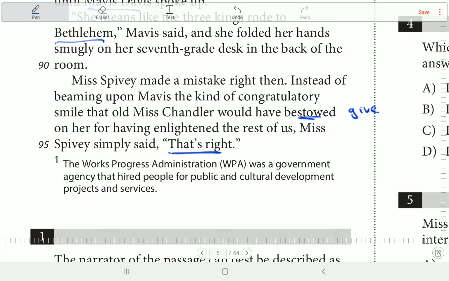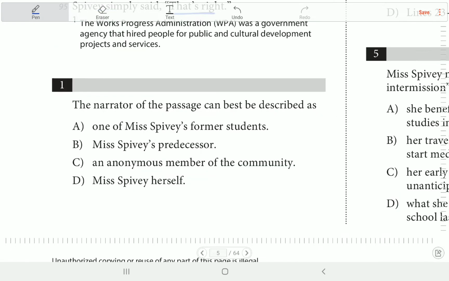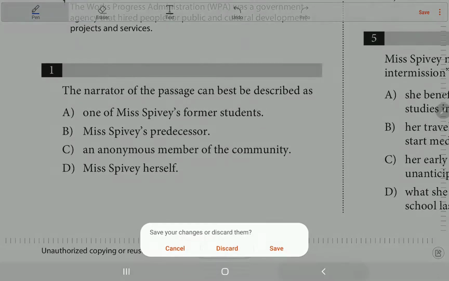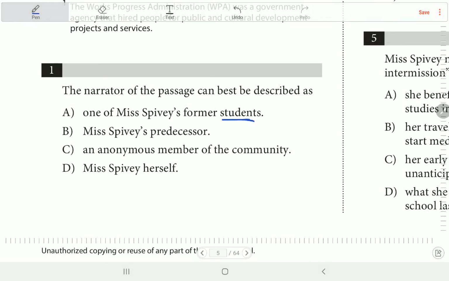Okay, now let's go to the questions. Okay, now question number 1. The narrator of the passage can best be described as one of Miss Peavy's former students, Miss Peavy's predecessor, an anonymous member of the community, Miss Peavy herself. You know the word anonymous means unnamed. So who do you think? How do you answer this question? We have no citation. So just go to the passage and I think we knew it.